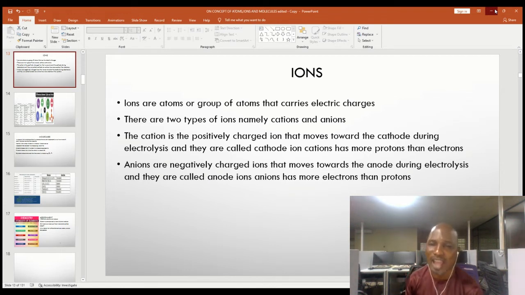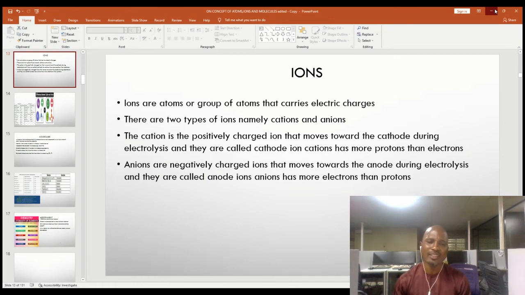Now, what about anions? Anions are negatively charged ions that move towards the anode during electrolysis. They are called anode ions. The short form of anode ion is anions. Anions have more electrons than protons. Again, anions have more electrons than protons. That is why they are negatively charged.